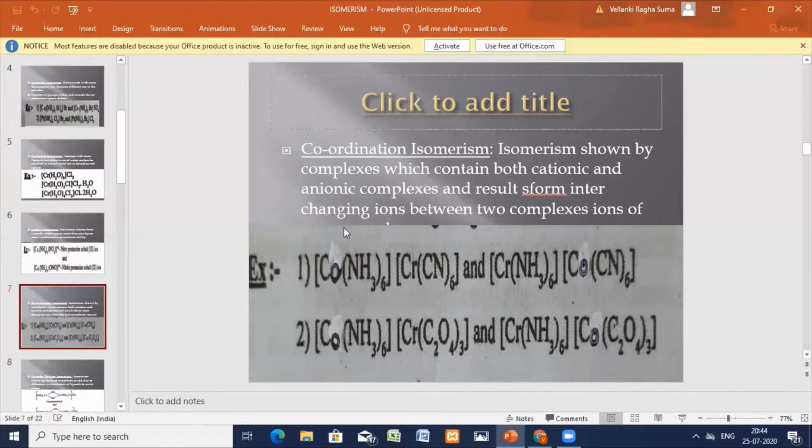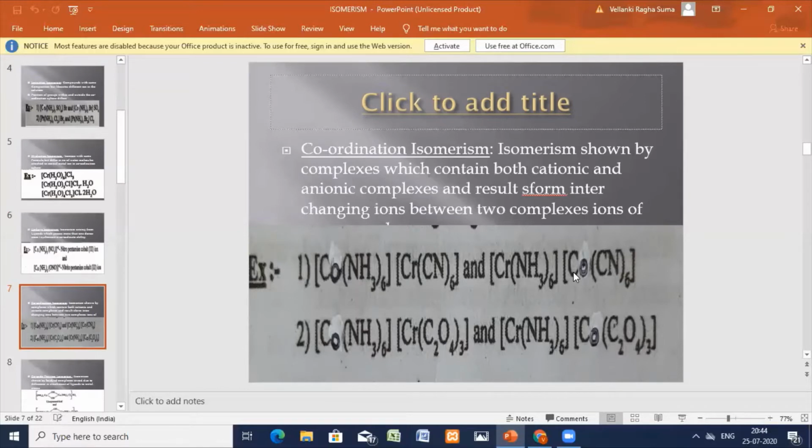Example, we'll take one more complex. Here two complex ions are there, and here also two complex ions: hexaamminecobalt complex with hexacyanochromium complex. The other one is hexaamminechromium with hexacyanocobalt.